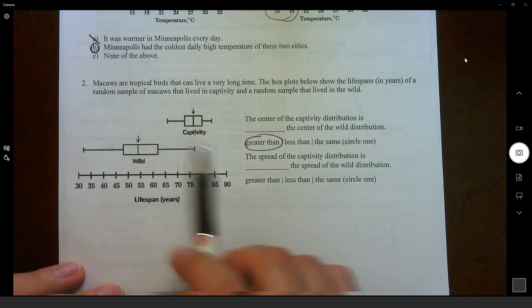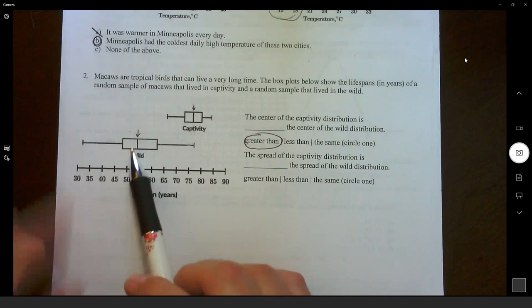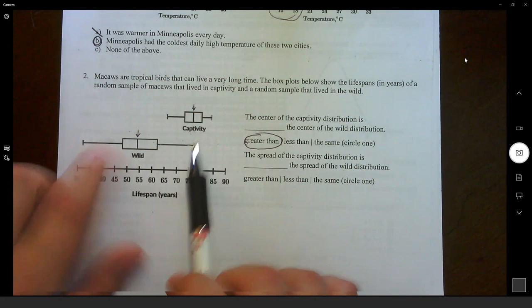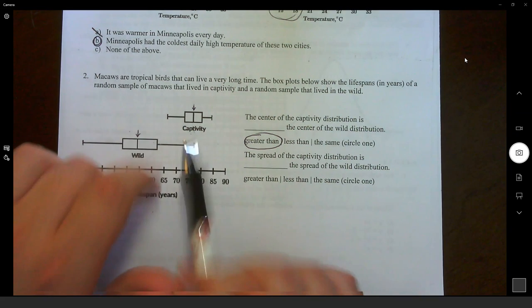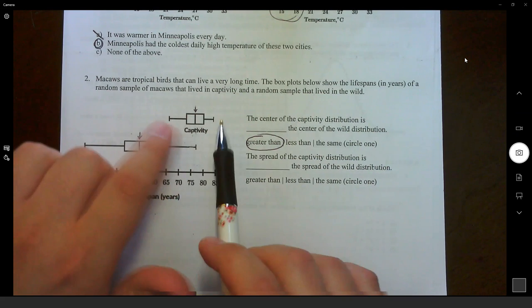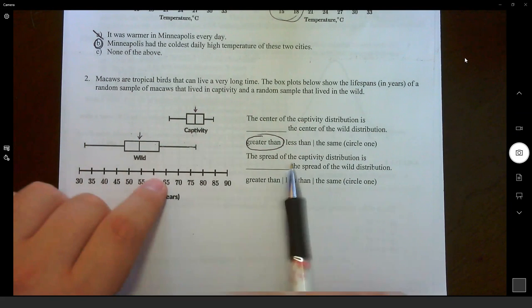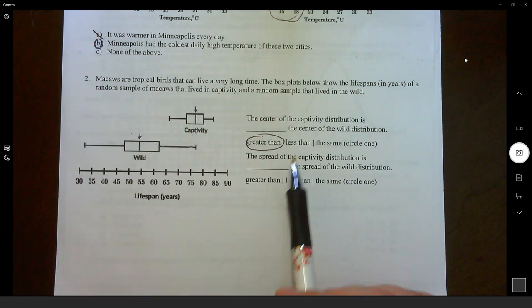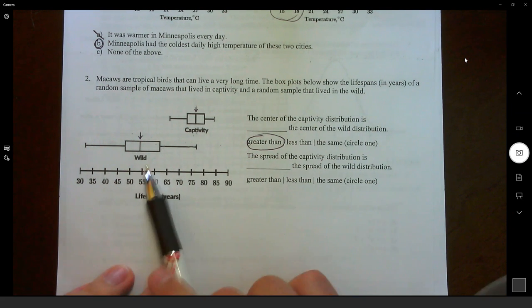How far away are the whiskers compared to each other? So we have very, very big whiskers here and very, very tiny whiskers here. The higher the whisker, the less spread there is. So captivity spread, decent, but compared to the wild's, it's very, very small. So the spread of the captivity distribution is less than the wild's distribution.